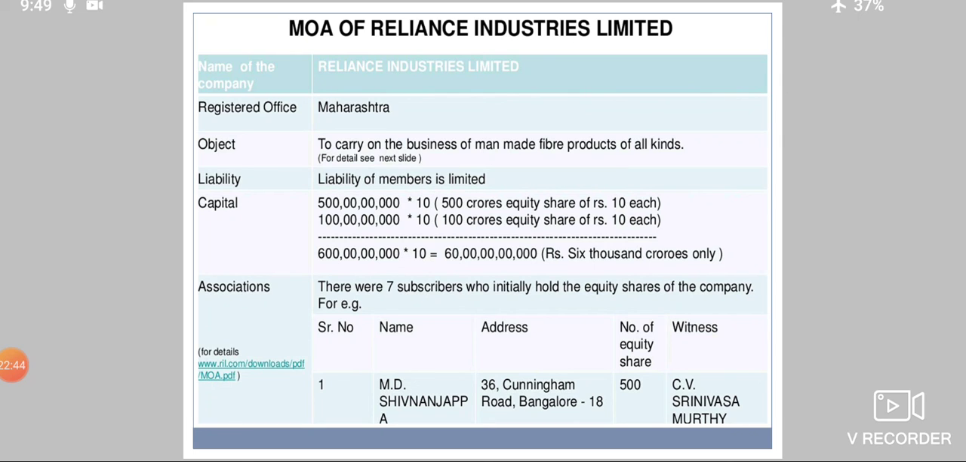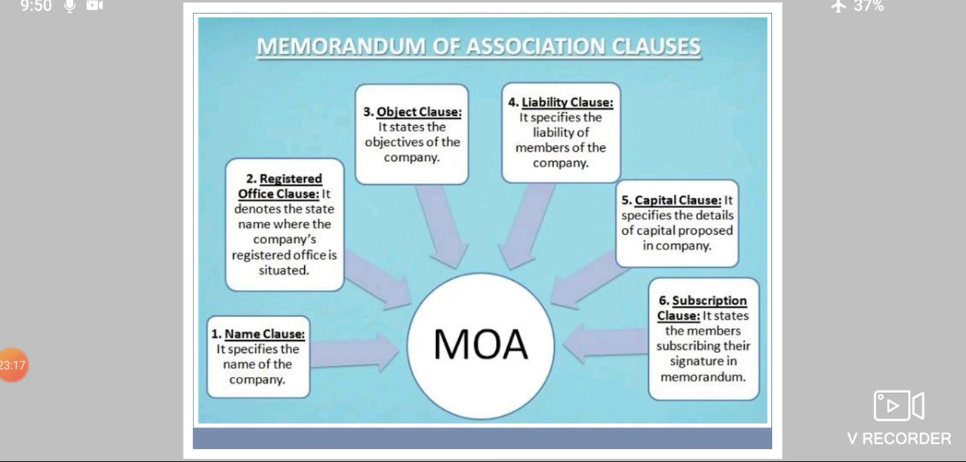Now see, capital, the amount is given, how much capital a company can raise, and then association, subscribers. There are 7 subscribers who initially hold the equity shares of the company. Now see here, their details are given, their name, address, number of shares held, and who has signed as the witness for the same. So this is an example of the Memorandum of Association of Reliance Industries Limited.